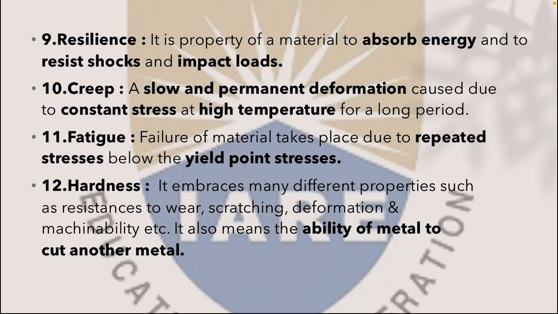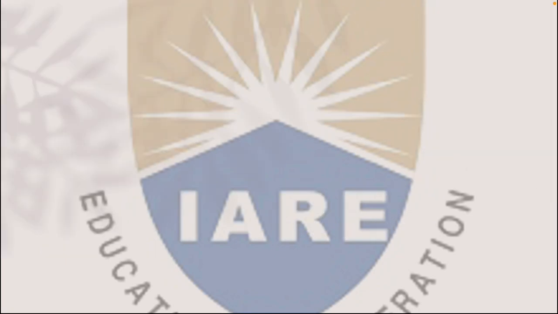And next, number 11, fatigue. Fatigue of a material takes place due to repeated stresses below the yield point stress. Number 12, hardness. It is an important and essential mechanical property which imbues different properties such as resistance to wear, scratching, deformation and machinability, etc. It can also mean the ability of a metal to cut another metal.